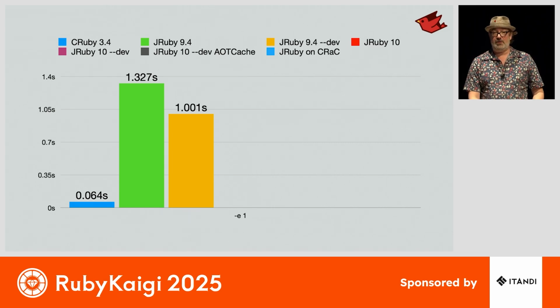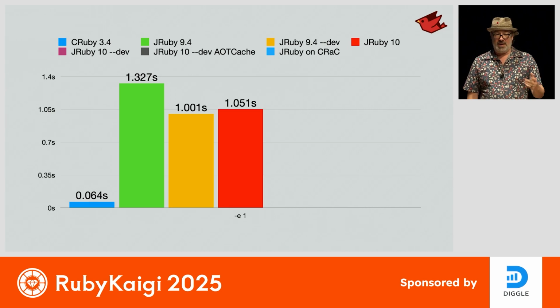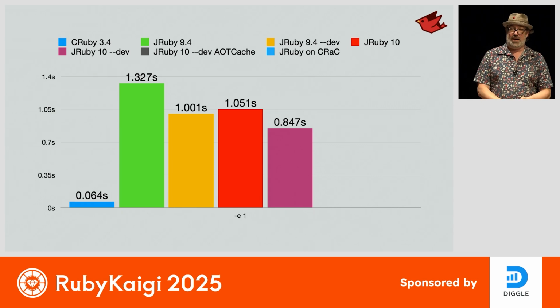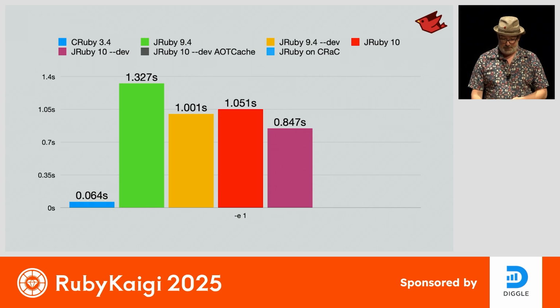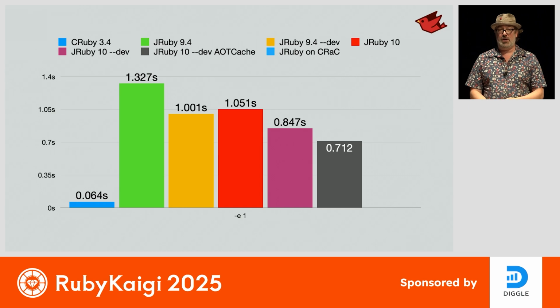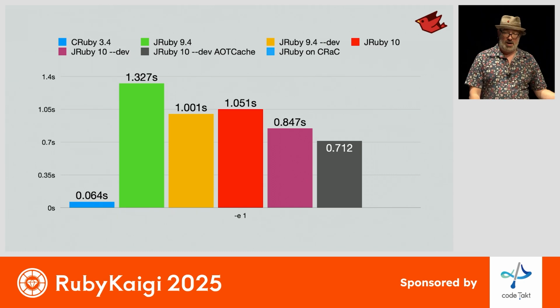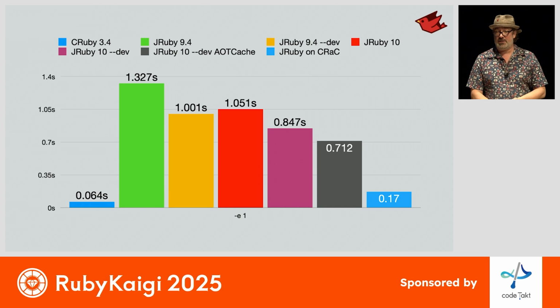But now in JRuby 10, taking advantage of AppCDS, the baseline is already almost as fast as --dev, and the --dev flag brings it down even more. So now we're starting to get back under a second for startup time on basic things. We've also played with early versions of the AOT cache. That's improving things too, and there are dozens of engineers working on that for the JDK right now. And then Project CRaC. As you might imagine, if we can jump right back into a running process, it's very fast. And if it works for your application, this is an excellent way to get up and running immediately with JRuby. So there are solutions for startup.